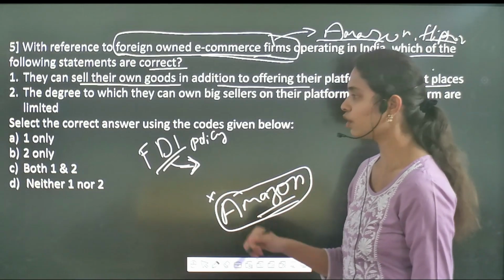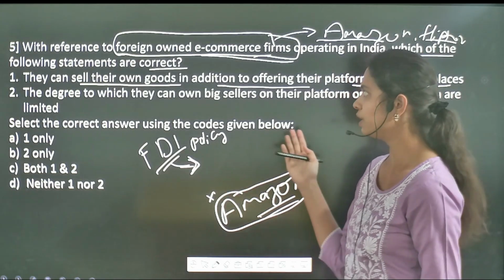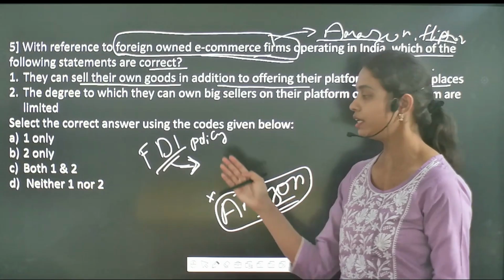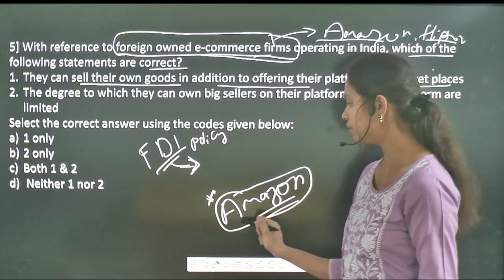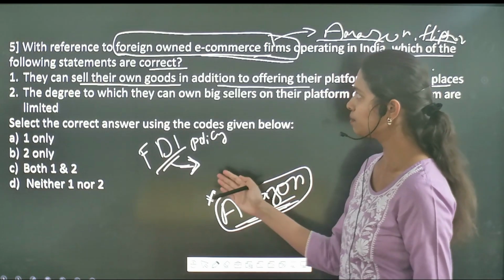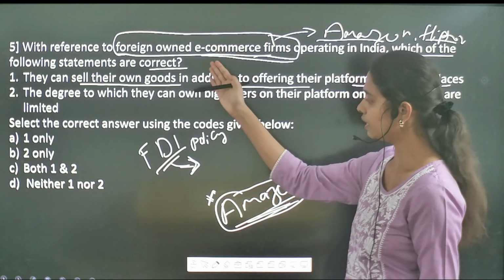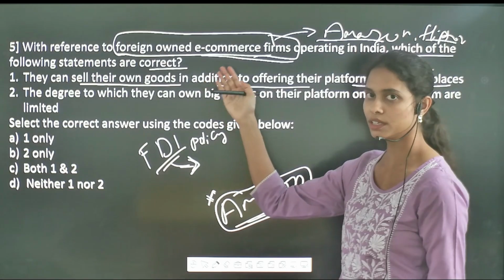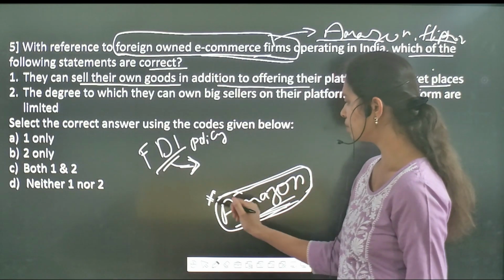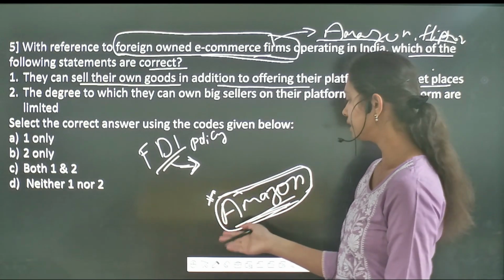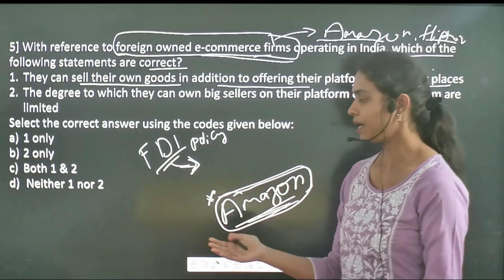Why has the government made such a restriction of not allowing these firms to sell their goods within their own platform? It is because if they have their own products and sell them within their own e-commerce firm, they will place their goods in a priority position.